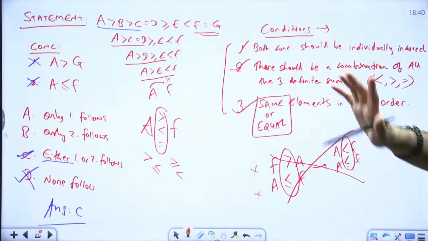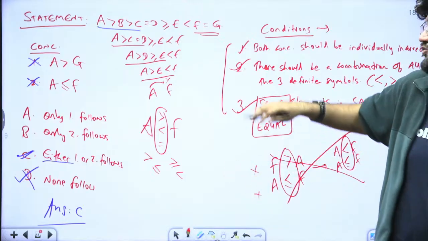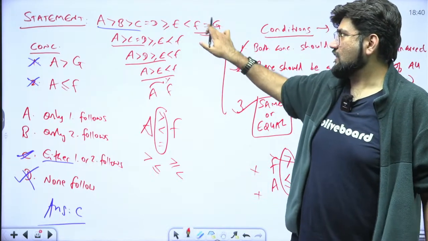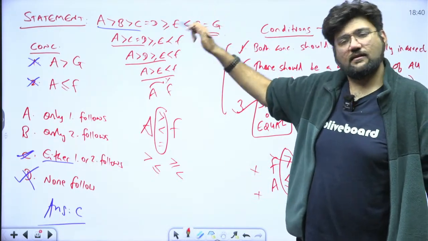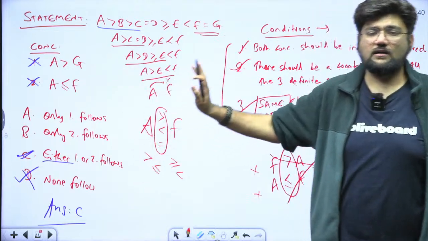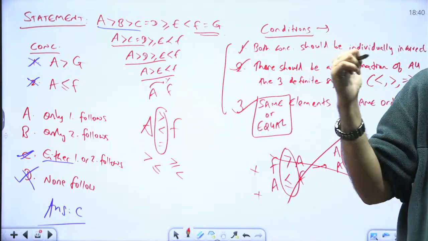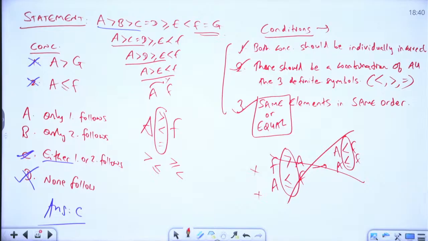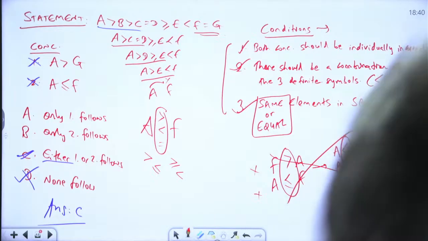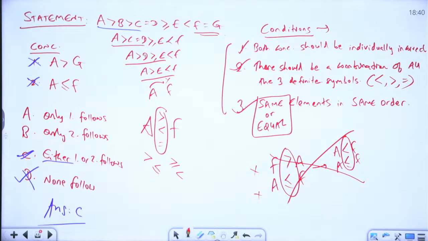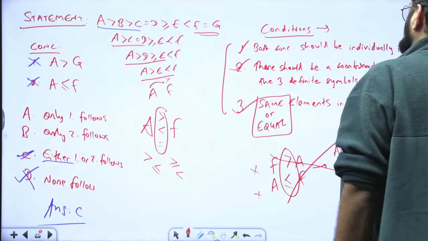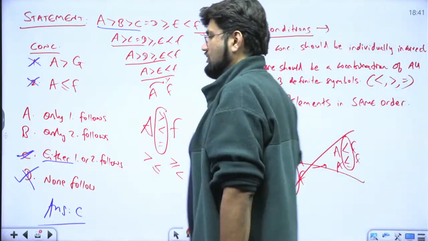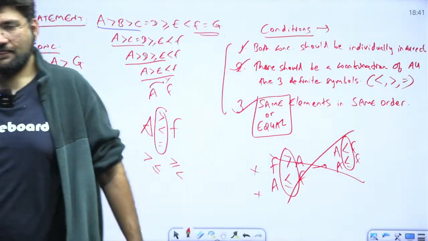If they are not equal in the statement, supposedly equal to G was not given here, or it was greater than G or less than G or anything else, then you would have said none follow, because then condition 3 would not have been satisfied. Got it, everyone? This is the primary concept of either or.